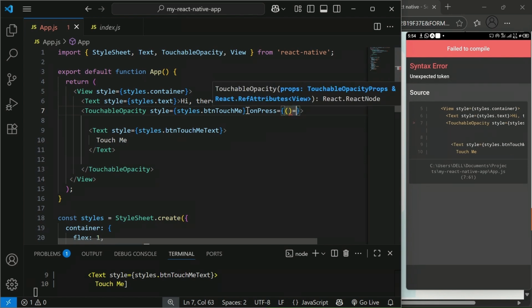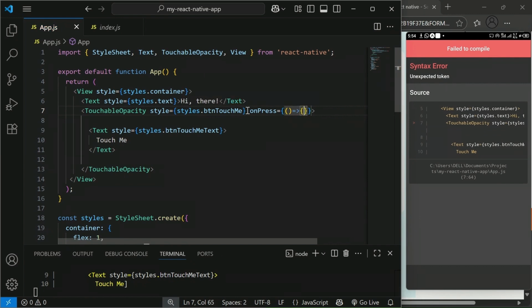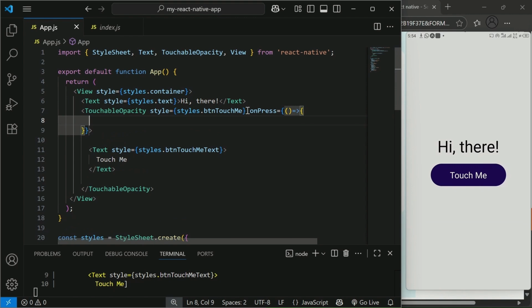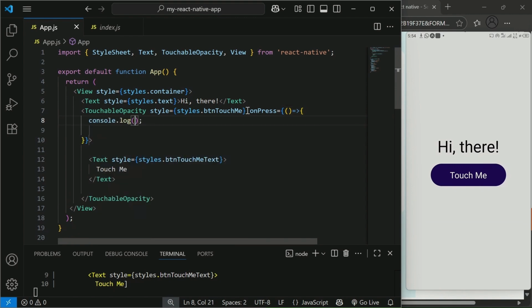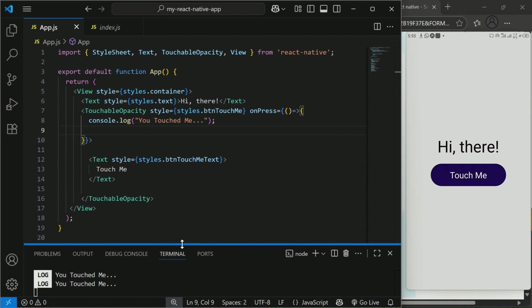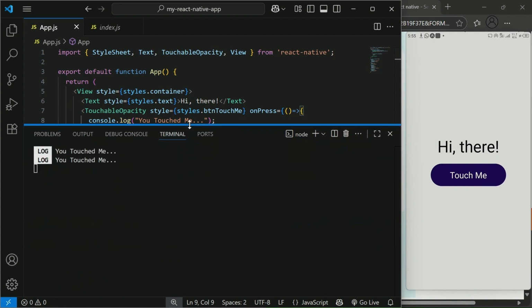So onPress equal to, and just console log something so that we can see it at the console area. So now type console.log. Whatever you type in here will be presented at the terminal when it is touched. Let's touch it. As it is touched, you can see that it's showing "touched me" right at the bottom here. The number of times you touch it is going to be reflected. That's basically what you have in this video.